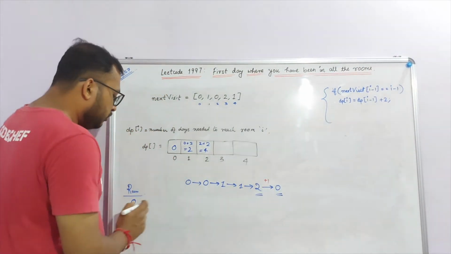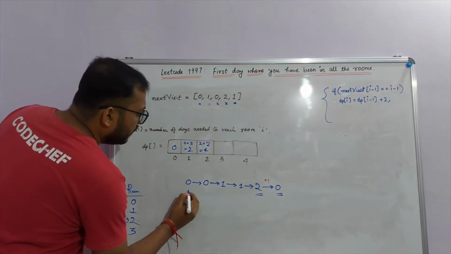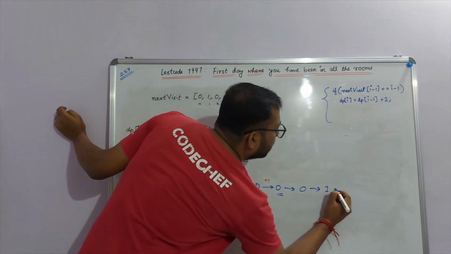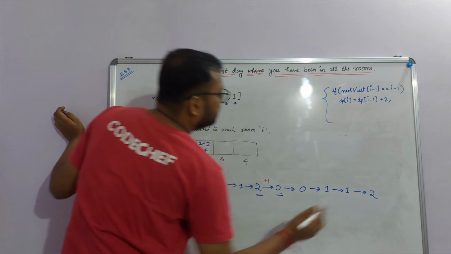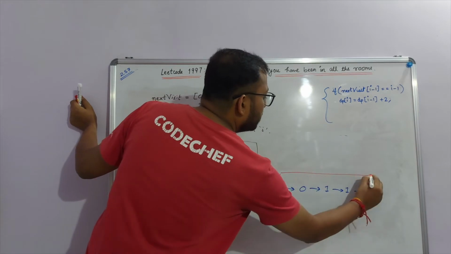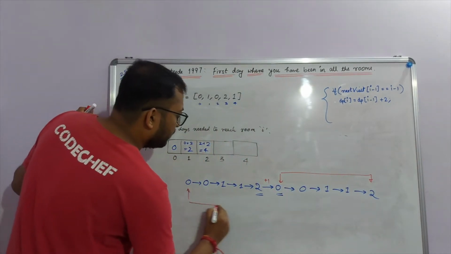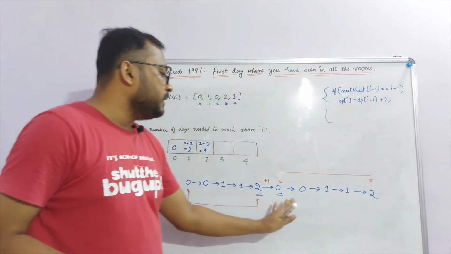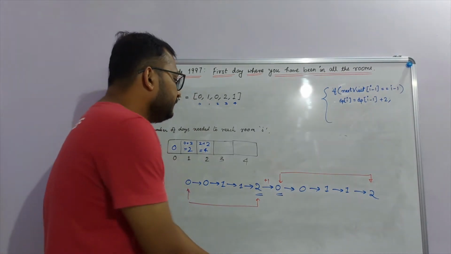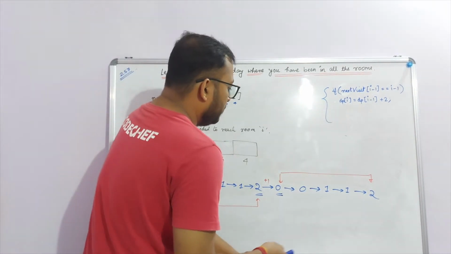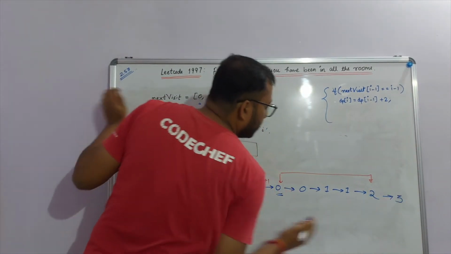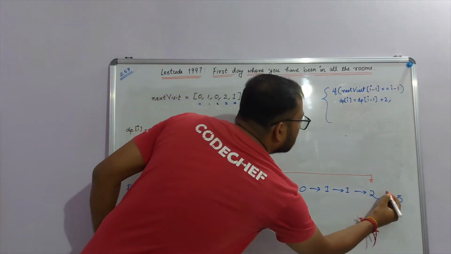We have already seen how to go from room number 0 to room number 2 here. So let's trace the same path again. I have 0, 0, I have 1, 1, finally I reach 2. So these transitions are exactly the same as this, because in both places room number 0 had an odd number of visits. So finally I made an even number of visits for room number 2, and now I can directly move to room number 3, which is one more transition, plus 1.